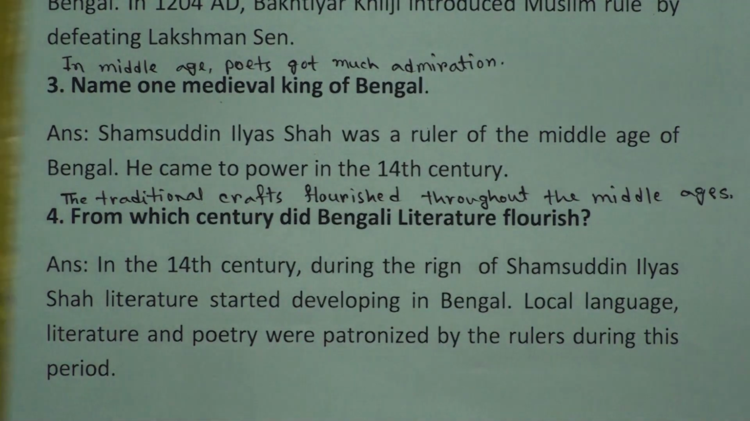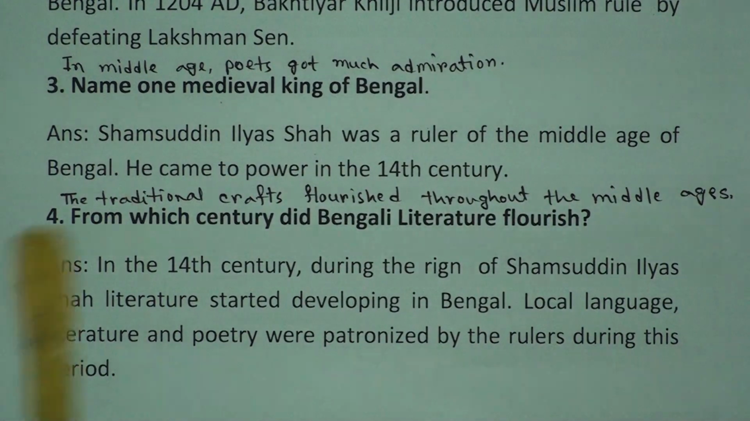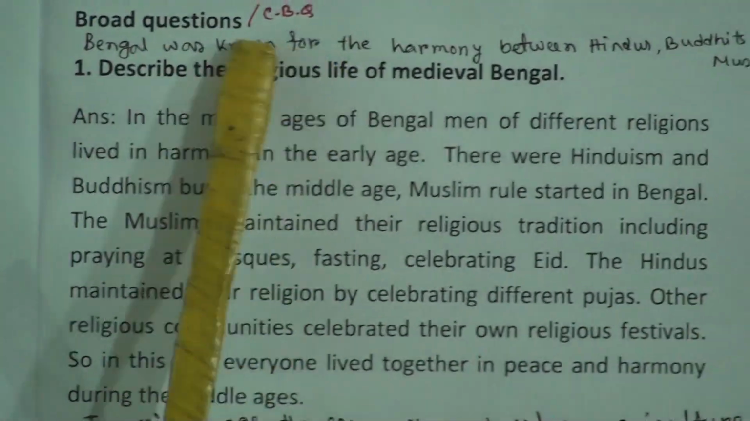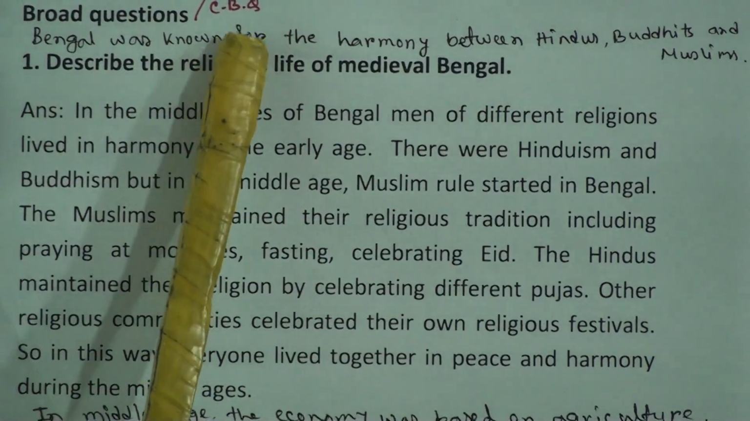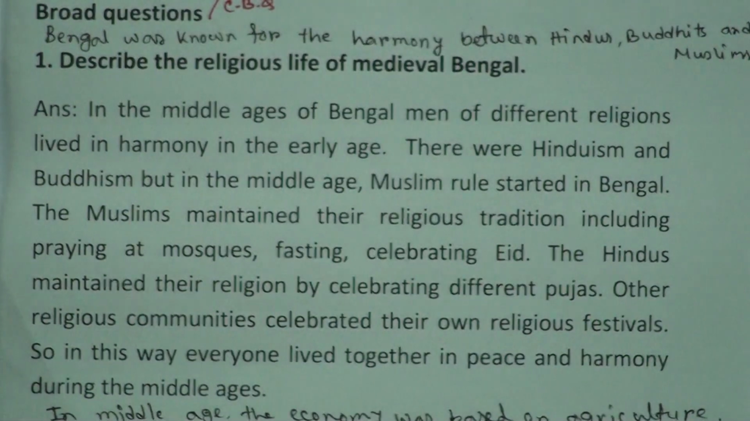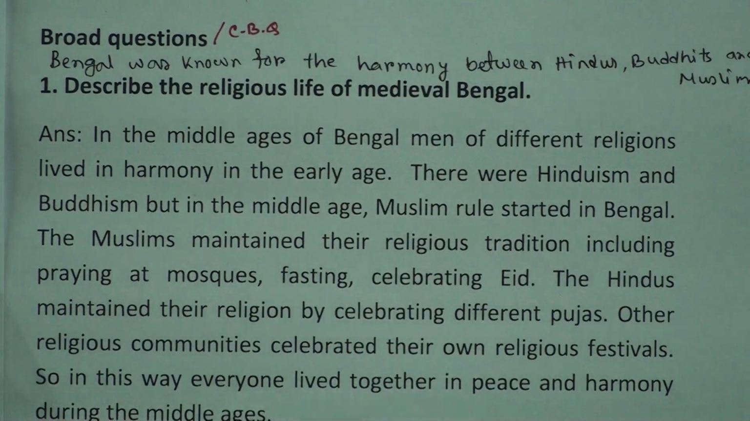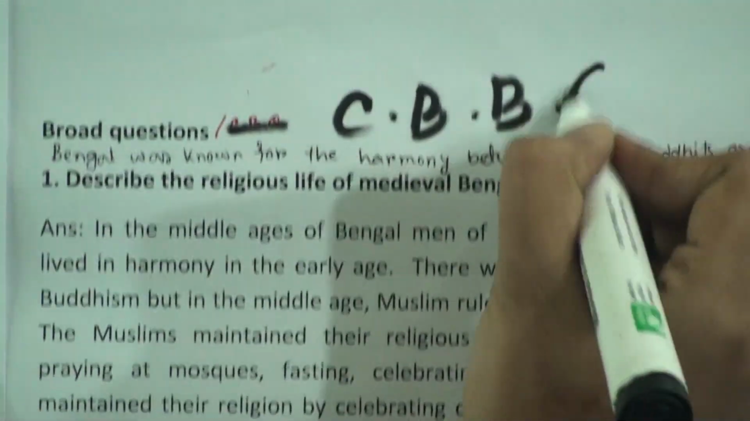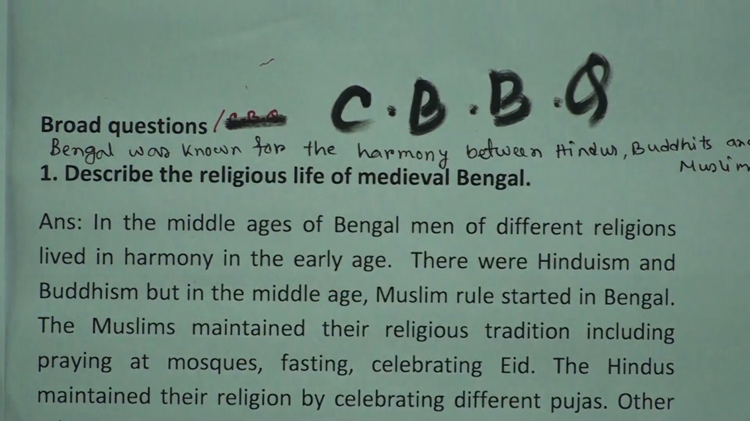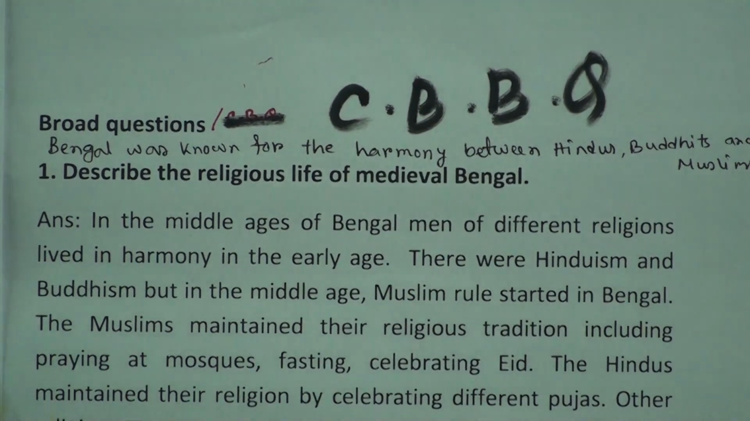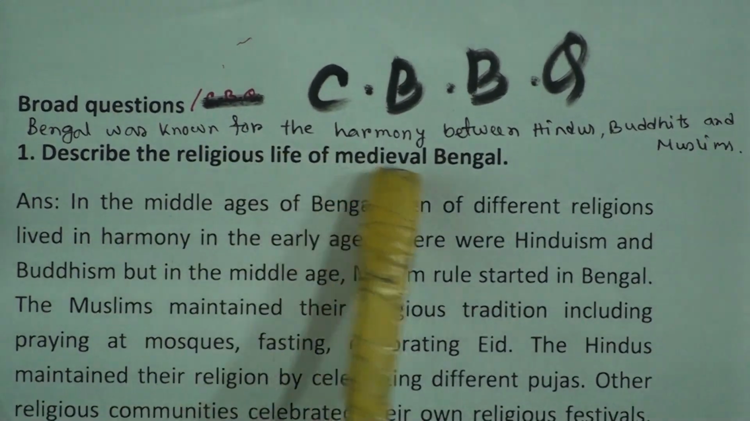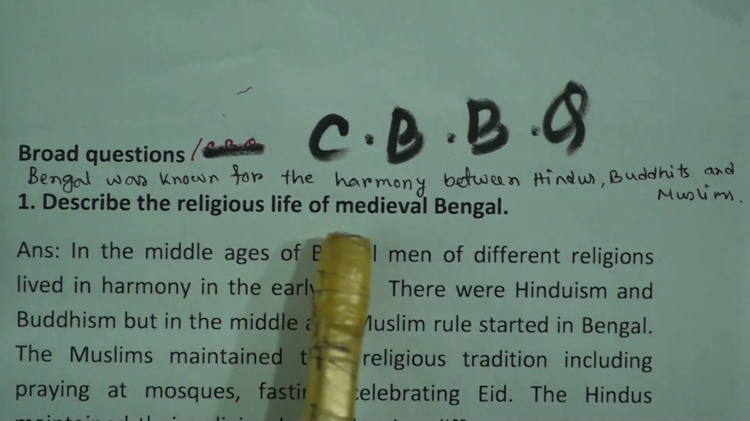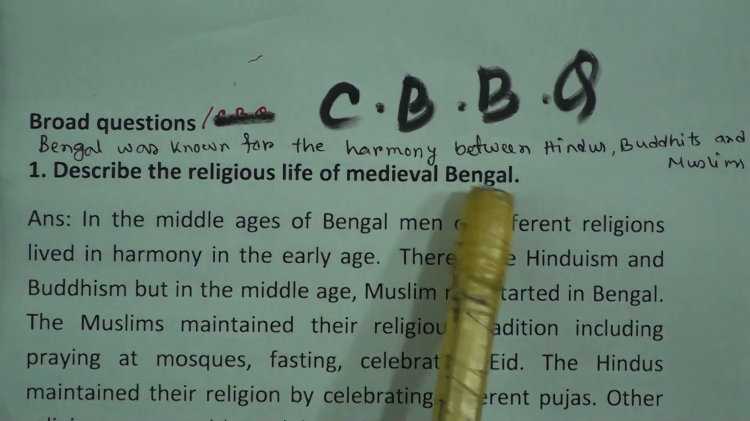So dear students, these are the short questions for you, and now we will go to the broad question. Broad question means competency based broad question, CBBQ. The first one is Bengal was known for the harmony between Hindus, Buddhists and Muslims. Describe the religious life of medieval Bengal.